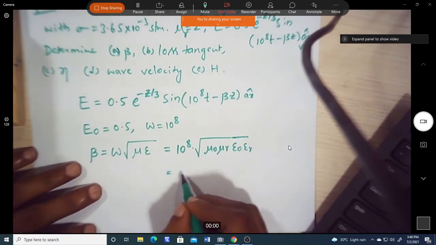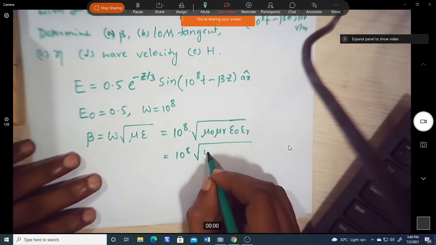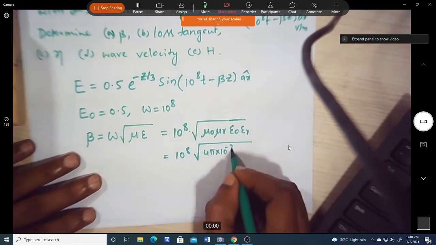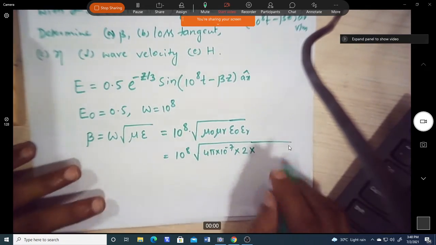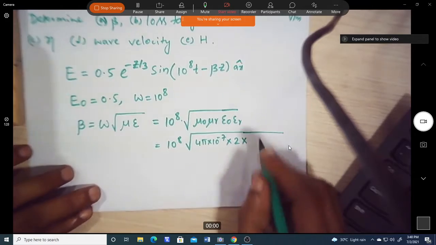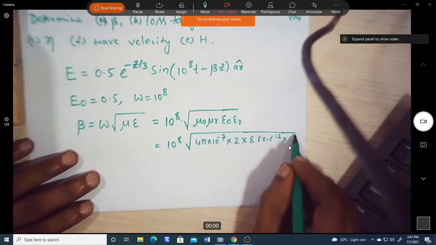Now we can put in the values. Mu naught is equal to 4 pi into 10 power minus 7, and mu r is 2, and epsilon naught is 8.8 into 10 power minus 12, into epsilon r 8.